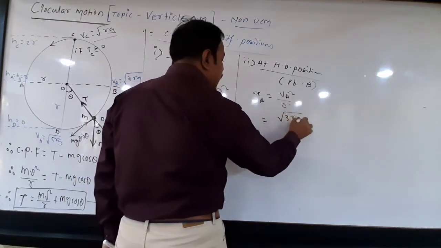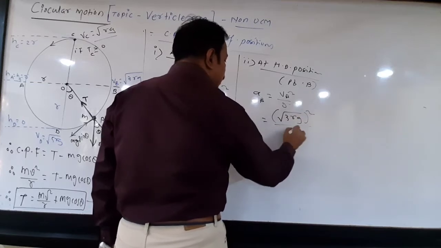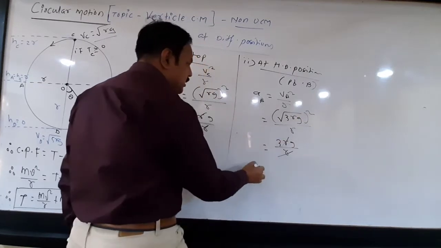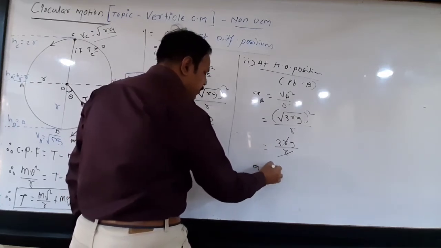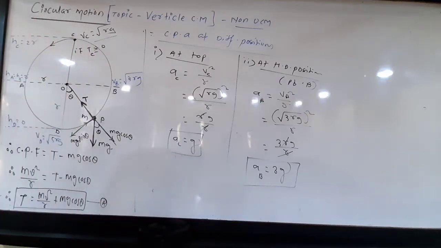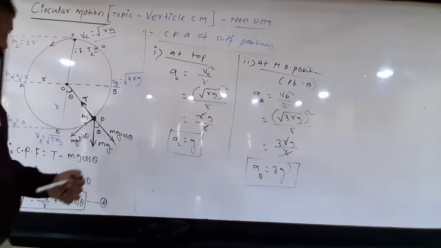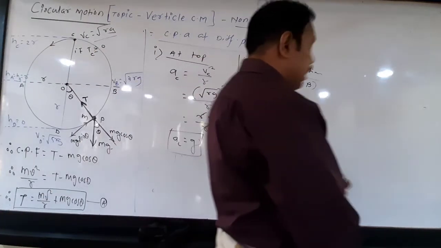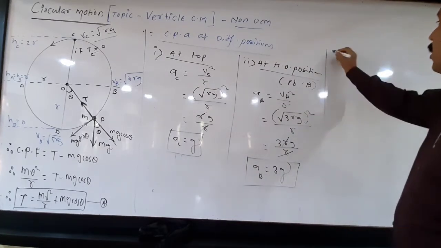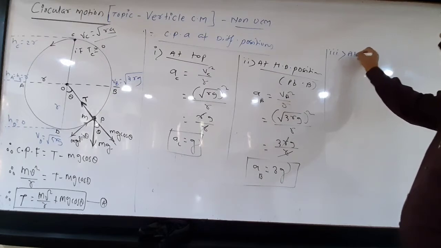Under root 3rg, bracket square, upon r. That is 3rg upon r, r gets cancelled. So the centripetal acceleration is equal to 3g. This is the centripetal acceleration at the horizontal diameter position.